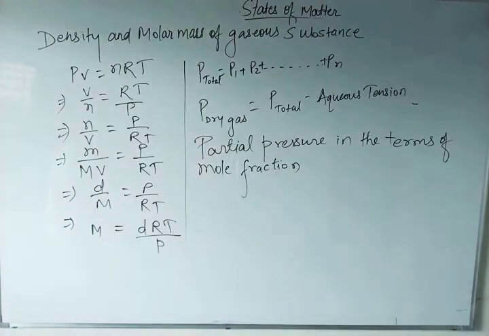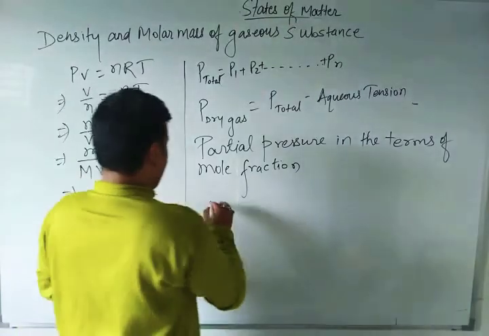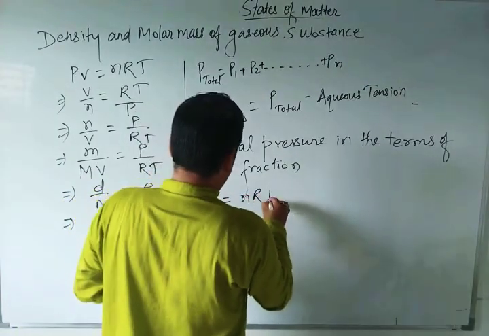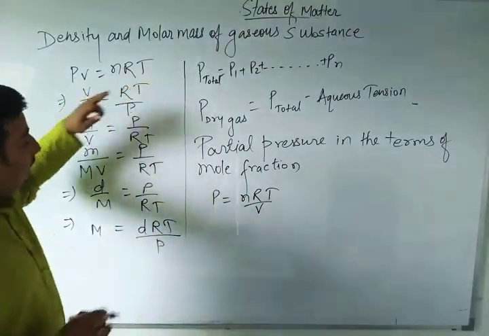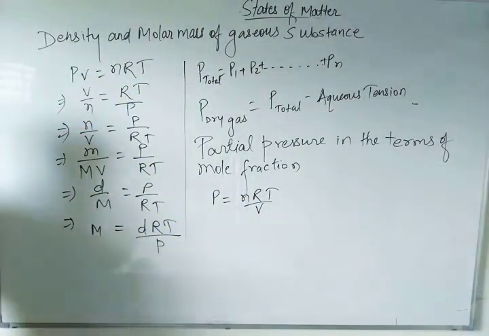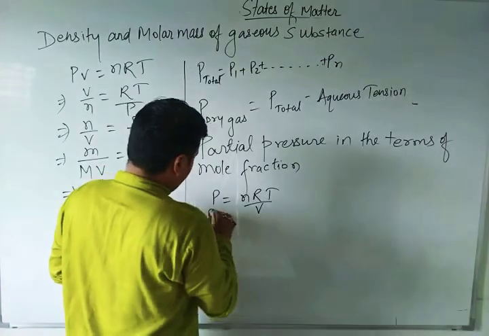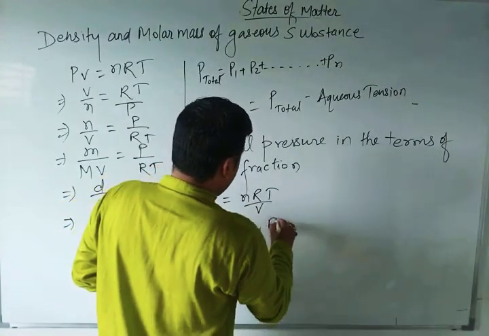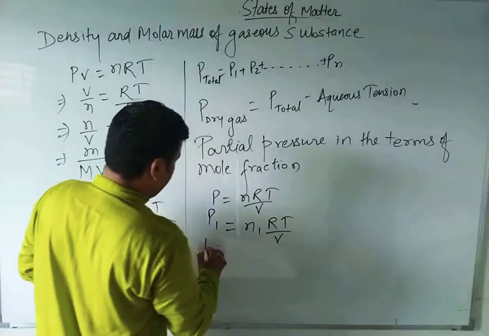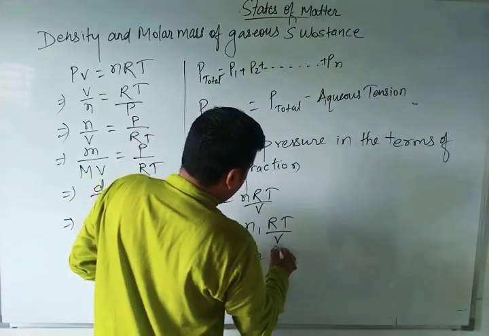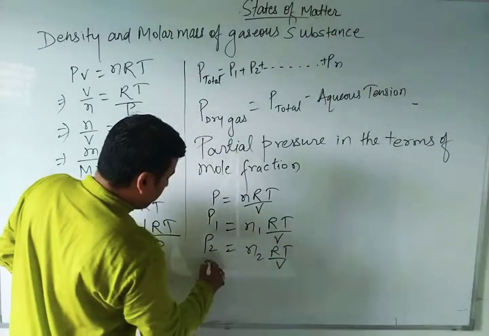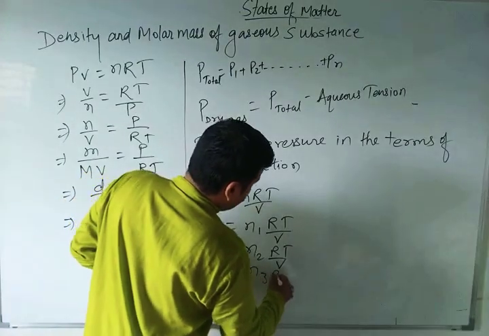Yes, if you calculate partial pressure, you will get P is equal to nRT by V. PV is equal to nRT, so P will be equal to nRT by V. So P1 will be equal to n1RT by V, P2 is equal to n2RT by V, P3 is equal to n3RT by V.